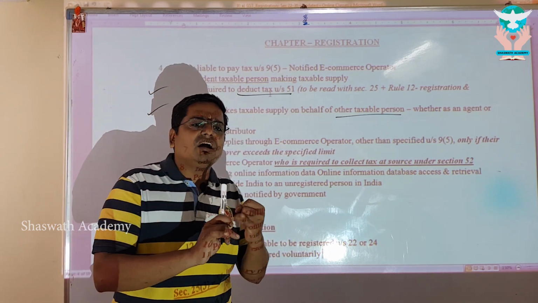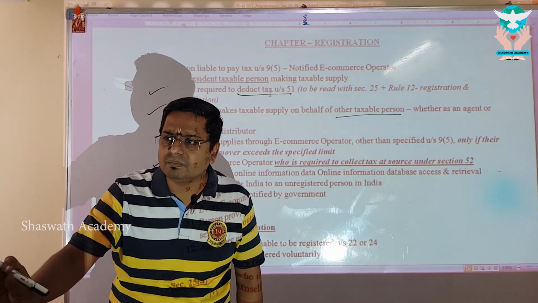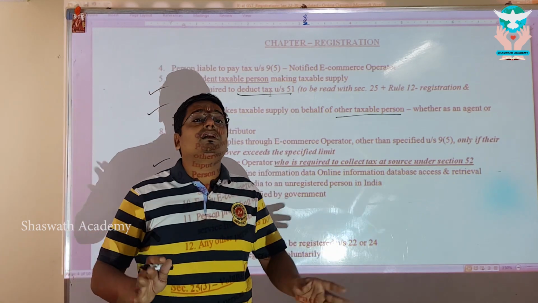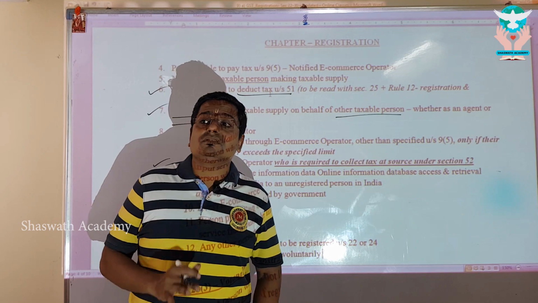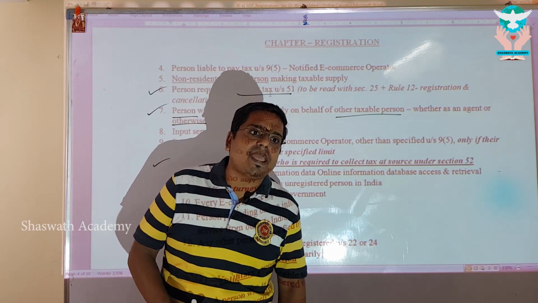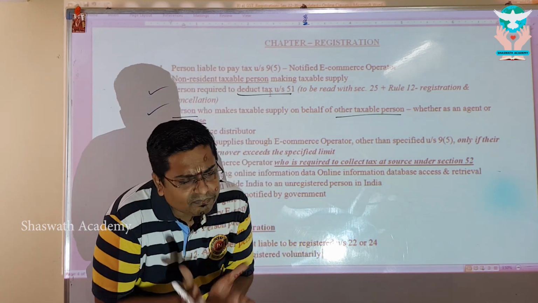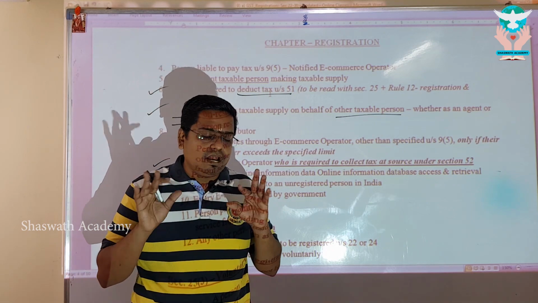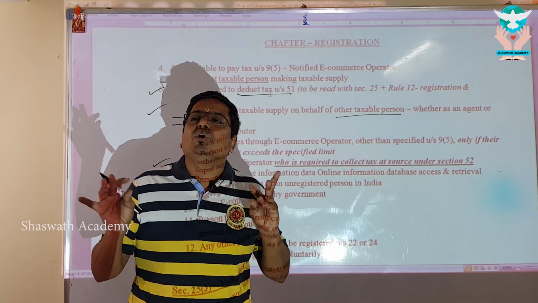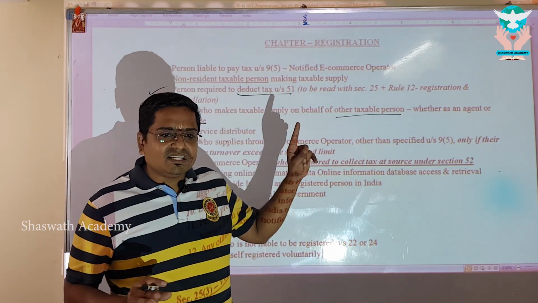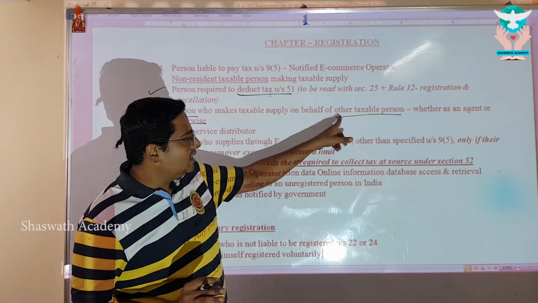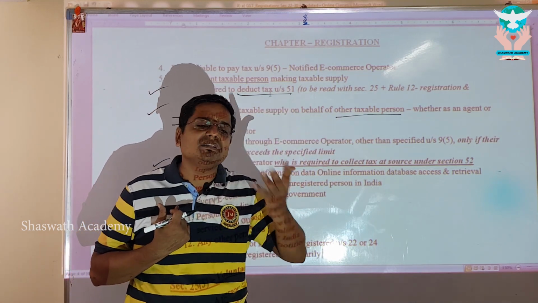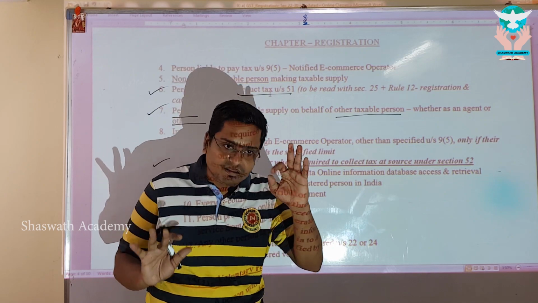Now tell me, Audi cars, Britannia biscuits, all these guys are already registered persons. That means Seetharaman, who is starting the business now, has to register today itself. Sir, without even one product sold, sir? Doesn't matter, yeah. You decided to act as an agent of another taxable person. Correct, sir. Compulsory registration for Seetharaman. Right, my dear?